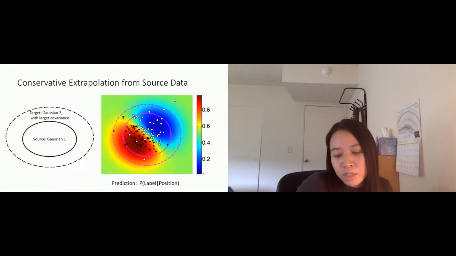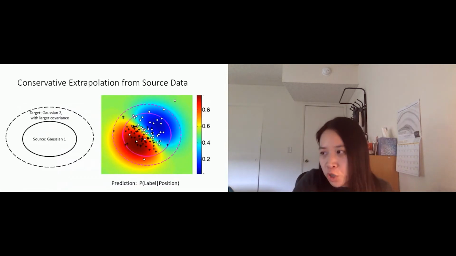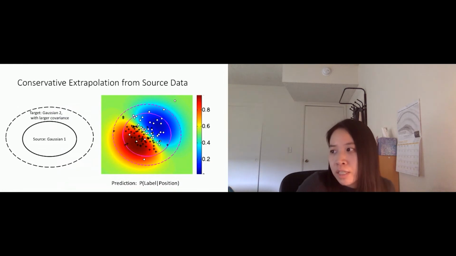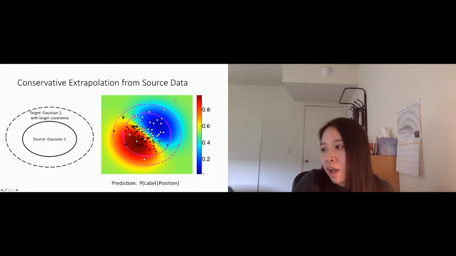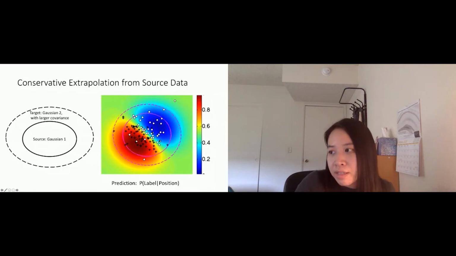As an example to see how this actually shows, in the 2D example we see two Gaussians. Still, imagine there's a classification problem here. The source data we assume is a very restrictive small Gaussian with very small variance, and the target distribution we assume has the same mean but larger variance, a broader distribution. On the right-hand side is our model prediction.